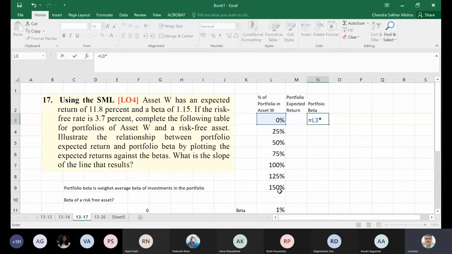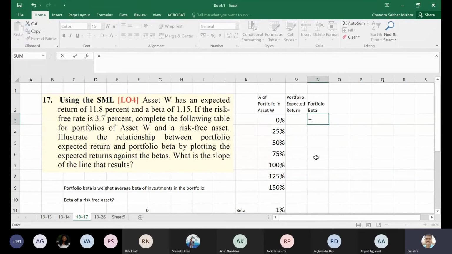Expected return. Sir, but we are only calculating the portfolio beta, so why are we multiplying by 11.8? Sorry, this is the return actually. So the beta will then be? Sir, the weight into 1.15, and 1 minus the weight, right?